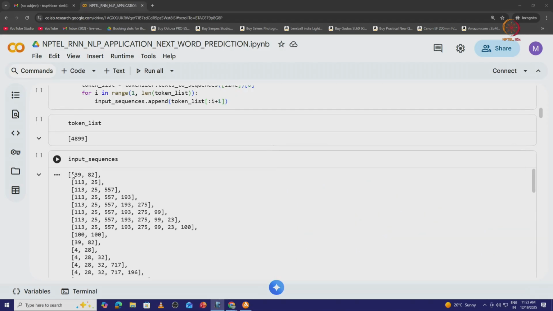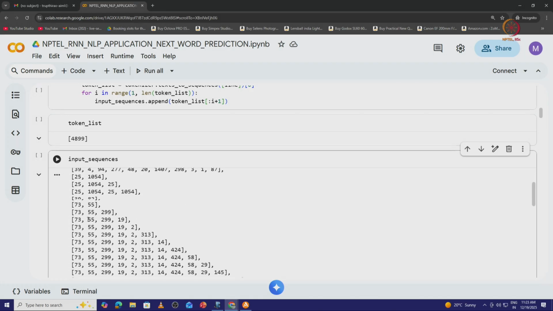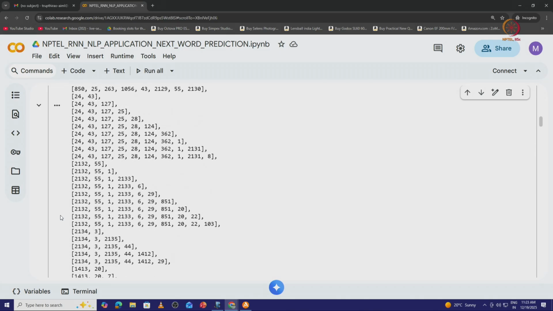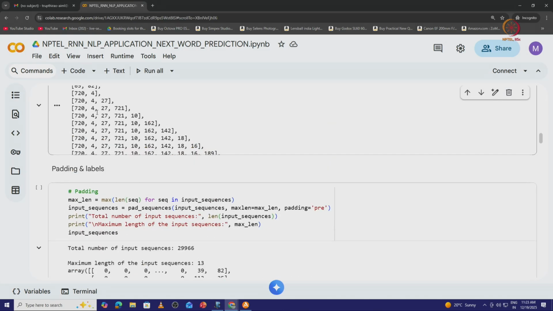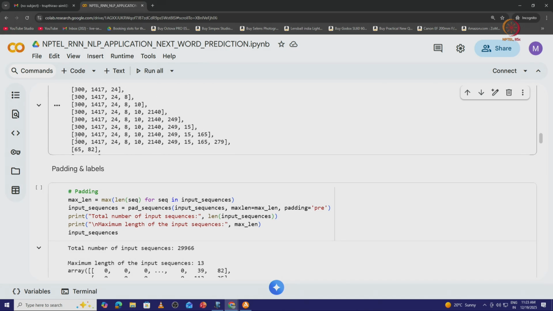As mentioned earlier, since this is a poem, we can see that the same tokens are repeating, the same words are repeating. That is why we are able to see the same code word here. So, this is a set of training sequences we have in the data set. These are the sequences. As we can see, the number of tokens are different here. So, we have to make this of equal length. This is where the padding and labeling comes into picture.